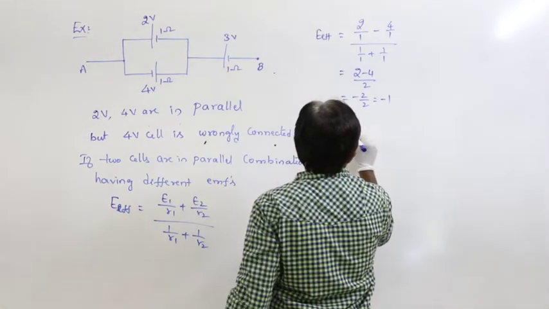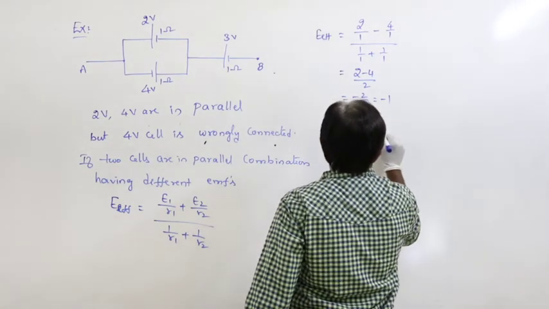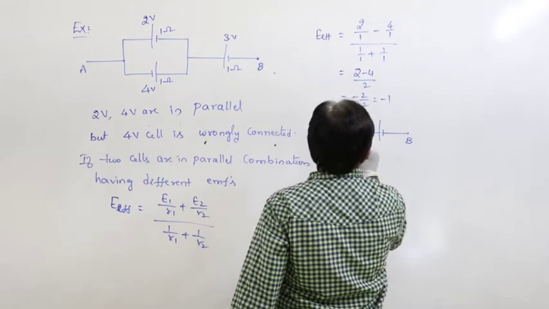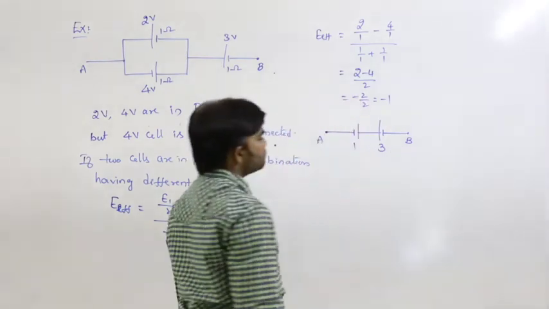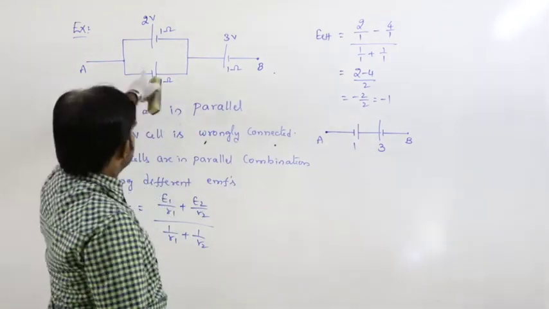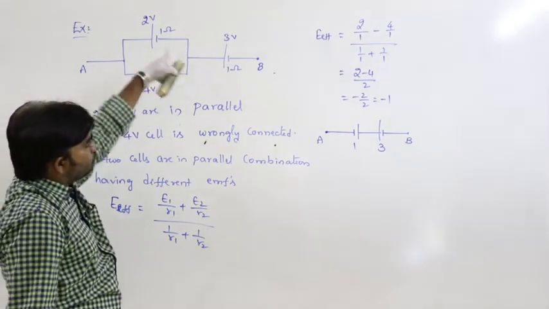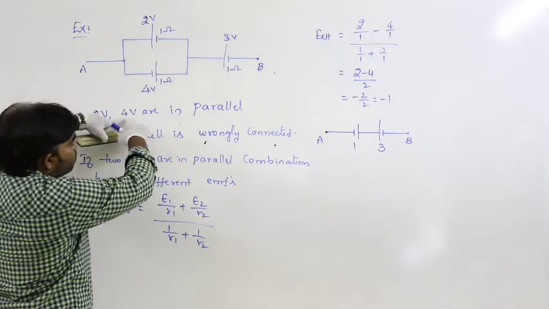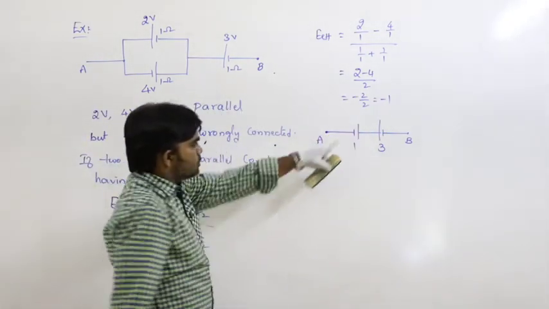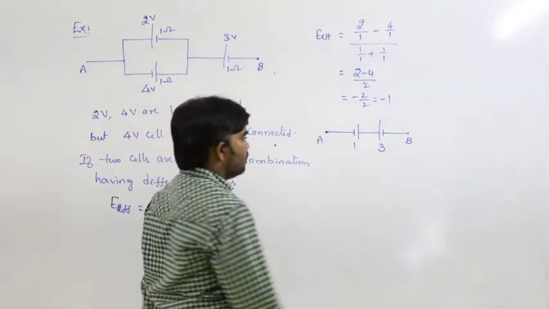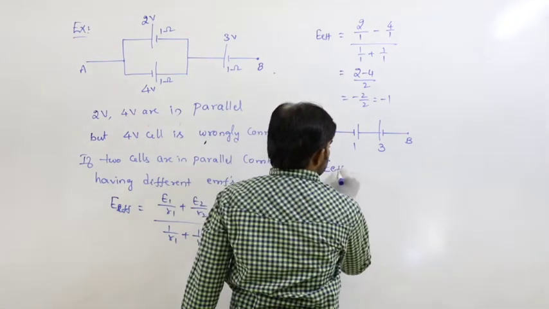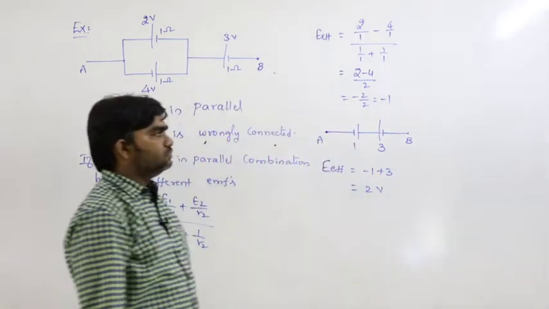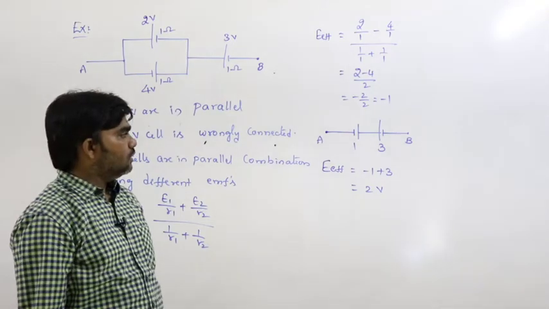Now the situation is, this is A and this is B. This is 1 and this is 3. This is 1. This 4 is more compared to the 2, that's why here we get minus 1. Minus 1 in the sense, here we are considering 4 as negative and finally we got the answer minus 1. So the connection will be like this only. So now here E effective in this situation is minus 1 plus 3, that is 2 volts.